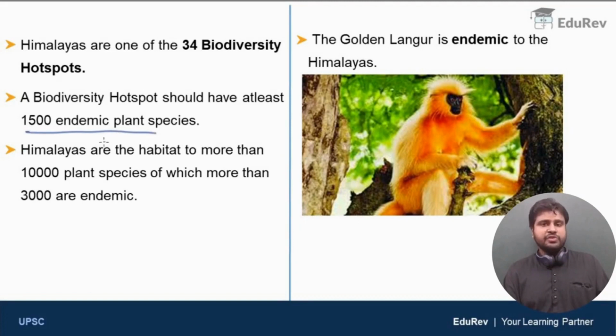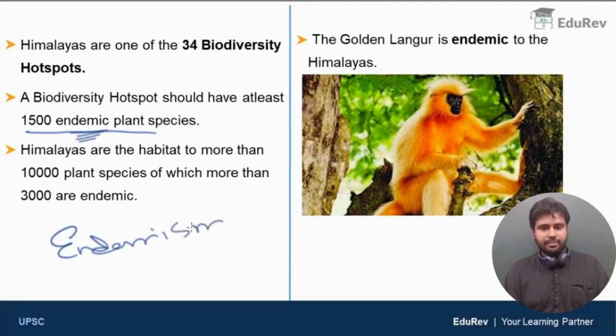So here we came across a new term, endemic or endemism. Let us discuss this. You can see this monkey here, the beautiful monkey with golden fur. It is called the golden langur, and it is endemic to the Himalayas. That means naturally, the golden langur is only found in the Himalayas and is not found anywhere else on the planet.